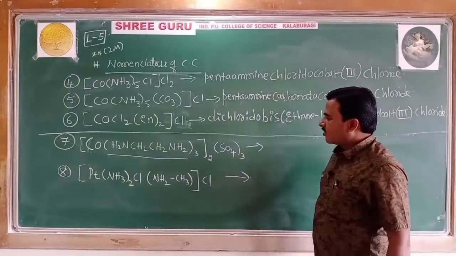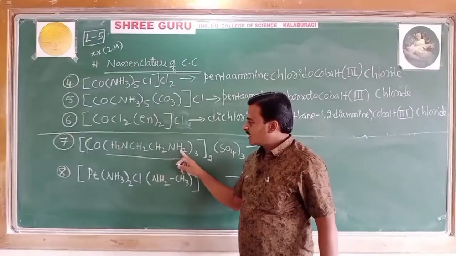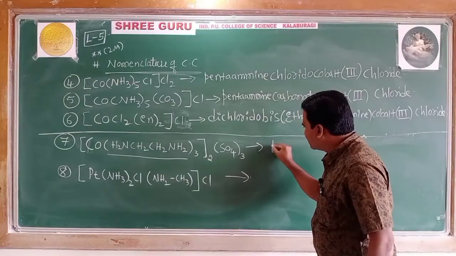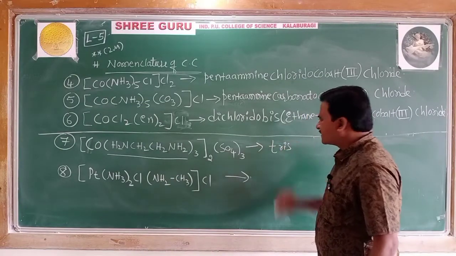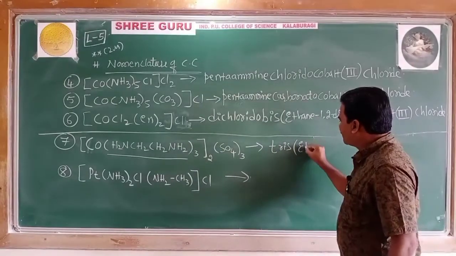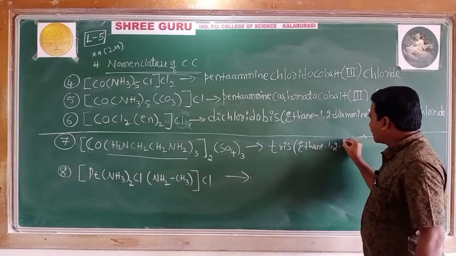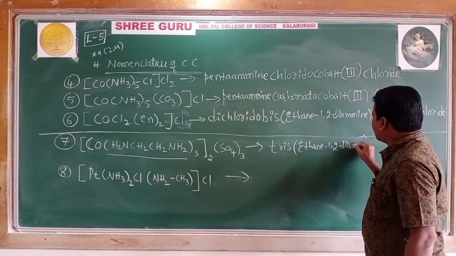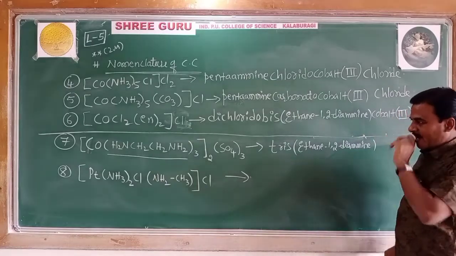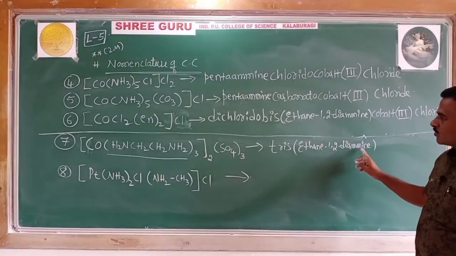How many molecules of ethane-1,2-diamine are there? Same, 3. Therefore it is tris, bracket ethane-1,2-diamine, close the bracket.